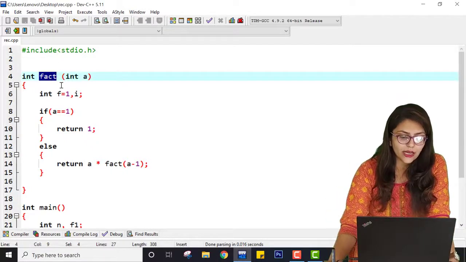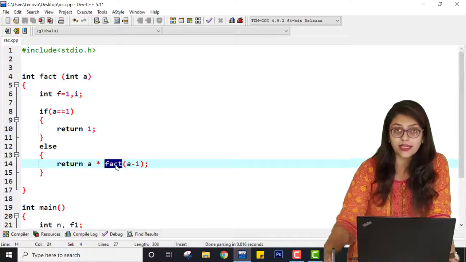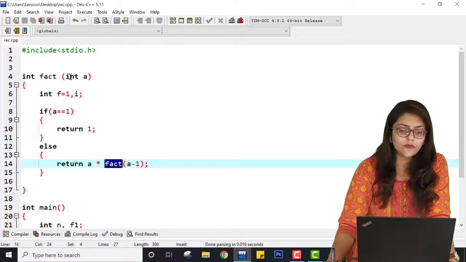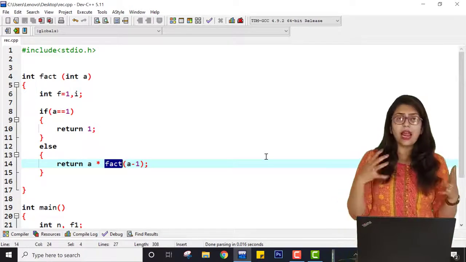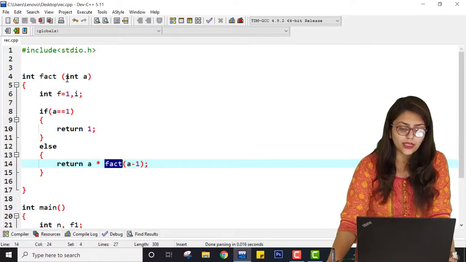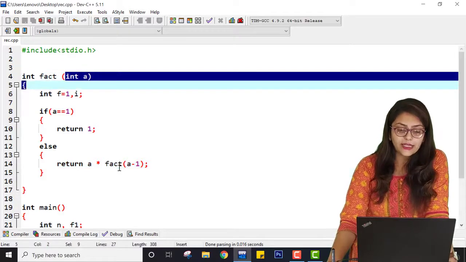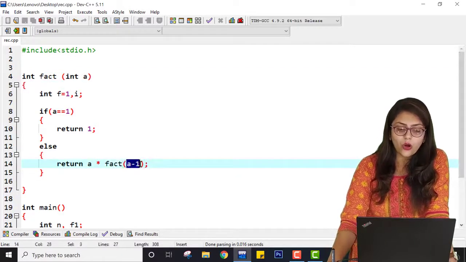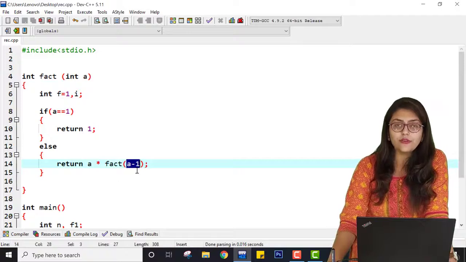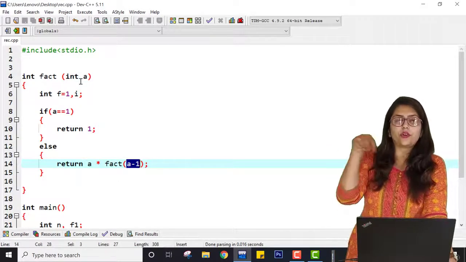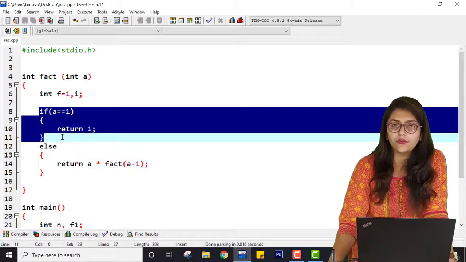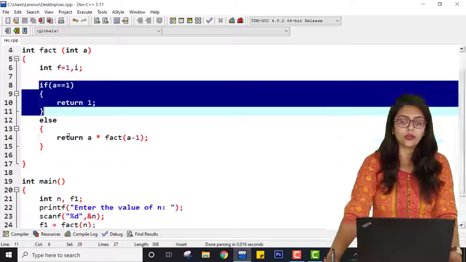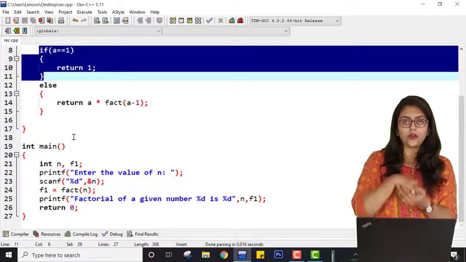So as you can see here, fact is calling fact again, but for a different number. So first it was called, so let me open my IDE, you can see that first it was calling fact of 5, then inside fact of 5 it is again calling fact of 4. So 5 into fact of 4, and that fact of 4 again calls fact of 3, fact of 2, fact of 1 until it encounters this terminating condition. For fact of 1 it will return 1, so my answer will come to fact of 2.